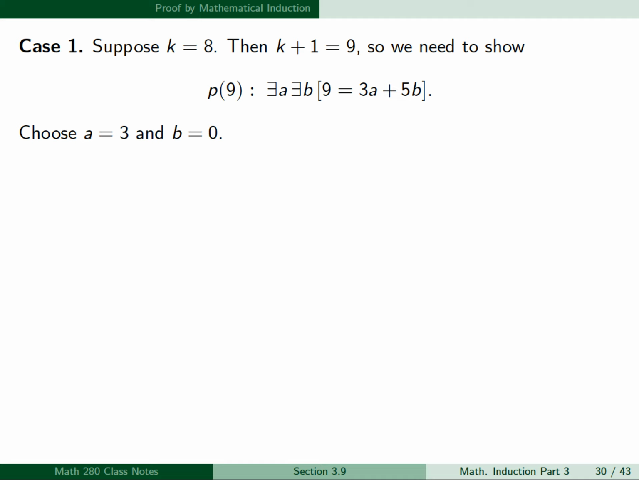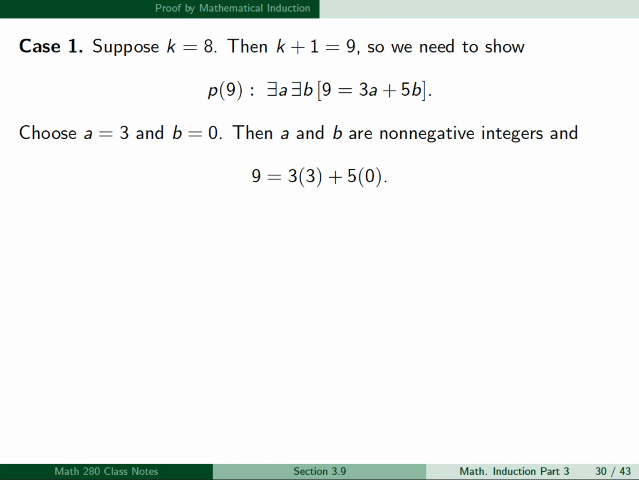Well, we can just choose a equals 3 and b equals 0. Then a and b are non-negative integers, and 9 is equal to 3 times 3 plus 5 times 0. So this proves that p of 9 is true, which proves case 1.